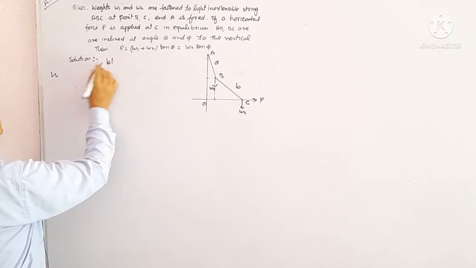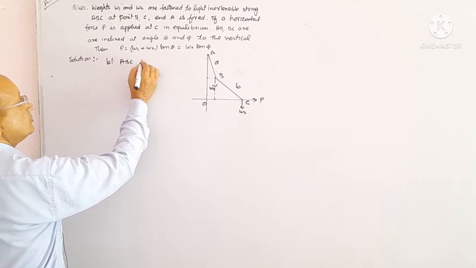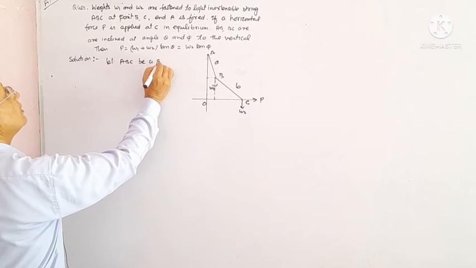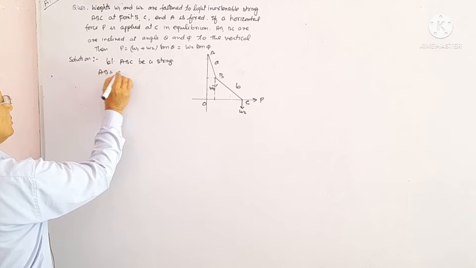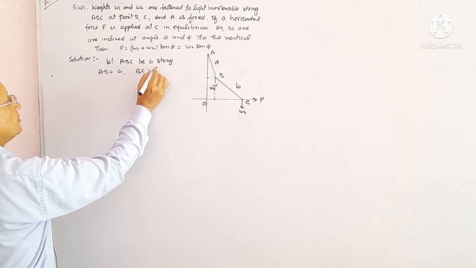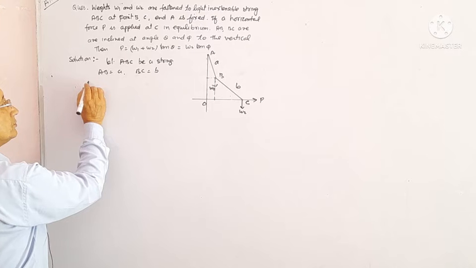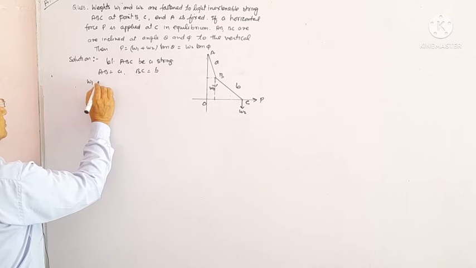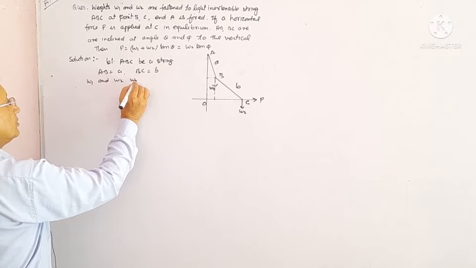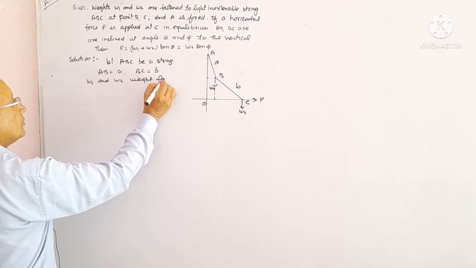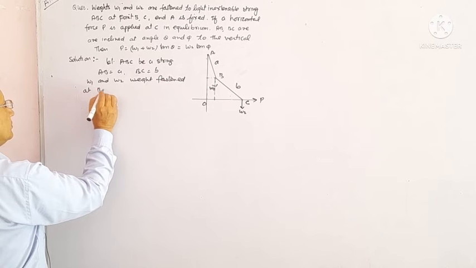Let ABC be a string, AB equals to a, BC equals to b. W1, W2 weights fastened at B and C.